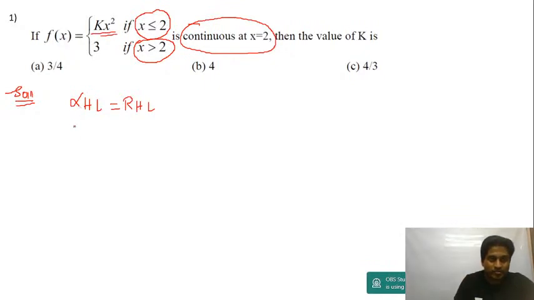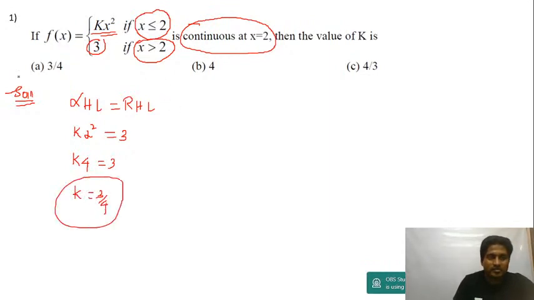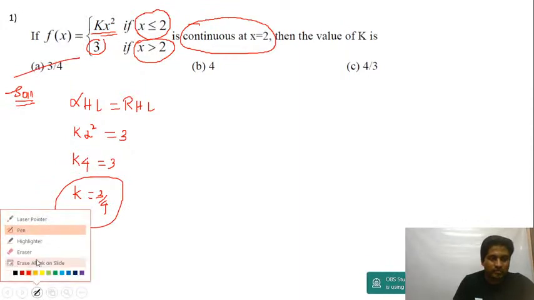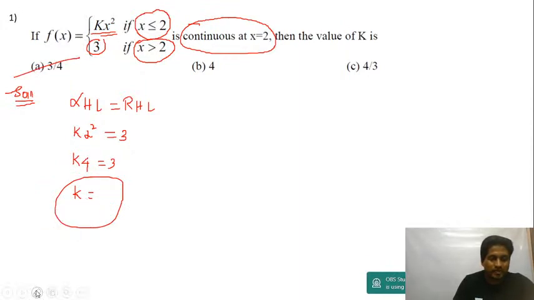You will get k into 2 square, that will be the left hand limit. And for more than 2, obviously it's a constant that's already given in the question. This will be 3. Right, so you will get k into 4 is equal to 3, and k is equal to 3 upon 4. That's it guys. Within 30 seconds, less than 30 seconds in fact, you get the answer. Answer will be equal to 3 by 4. So no need to do that board method where you apply limit x tends to 2 minus, x tends to 2 plus. No need, avoid all the steps. Directly you can do it. Answer will be equal to 3 upon 4.